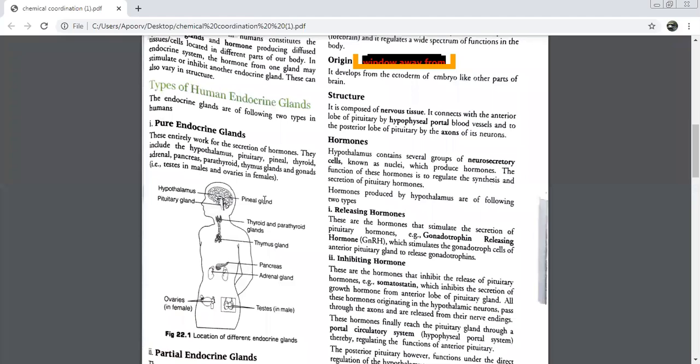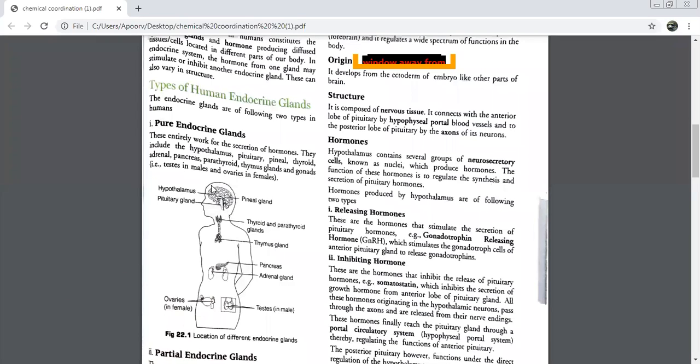Let us do an example. There is a releasing hormone. Its name is gonadotropin releasing hormone. In short, we call it GnRH. What is the full form of GnRH? Gonadotropin releasing hormone. Beta, from the name itself you should know that this is a releasing hormone. That is why, where will it be secreted? Pituitary or hypothalamus? Hypothalamus. Very good, very good.